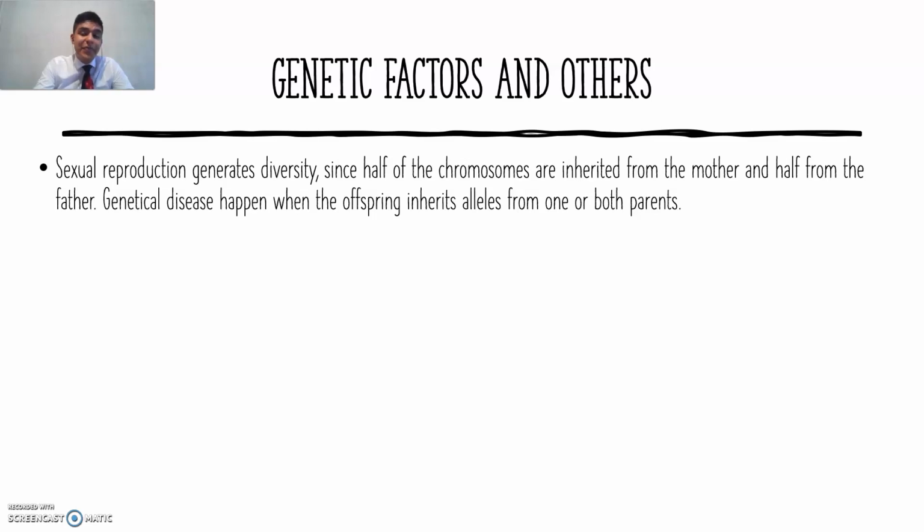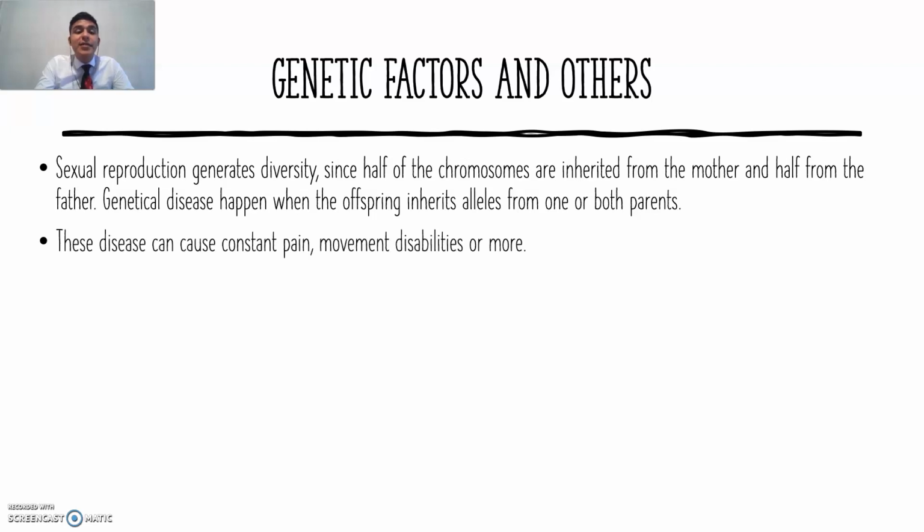So in case the mother or the father have certain disruptions in their DNA or something abnormal, then it's most likely that the offspring is going to have them as well. This disease can cause constant pain, movement disability, or more. Depending on which diseases are inherited by the offspring, many different things can happen.